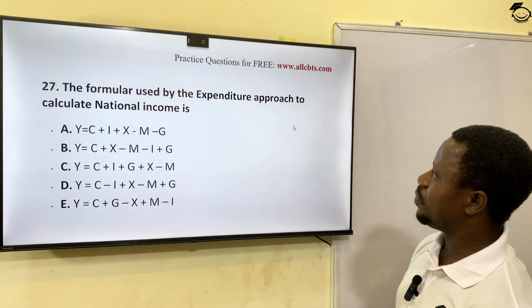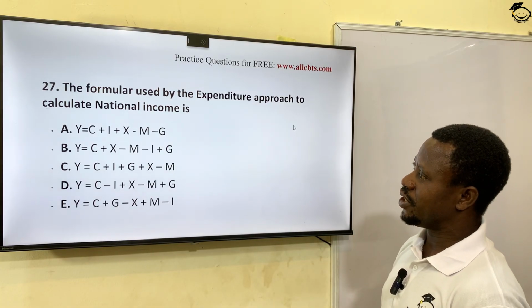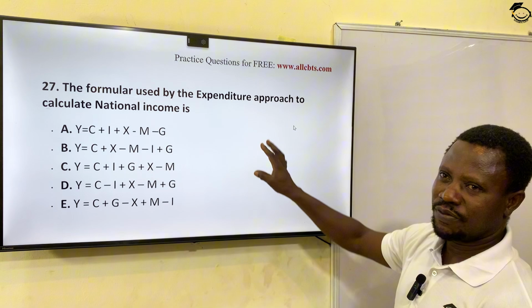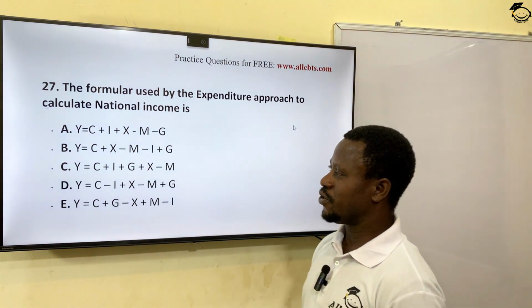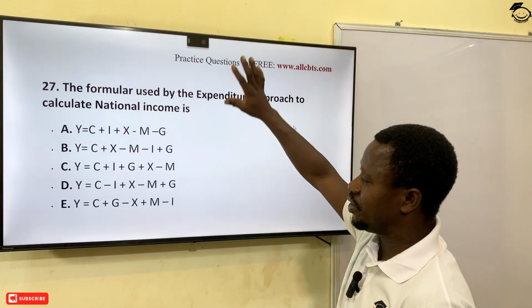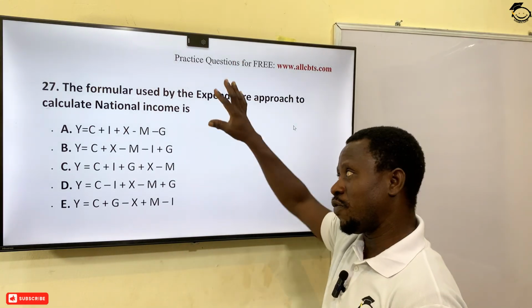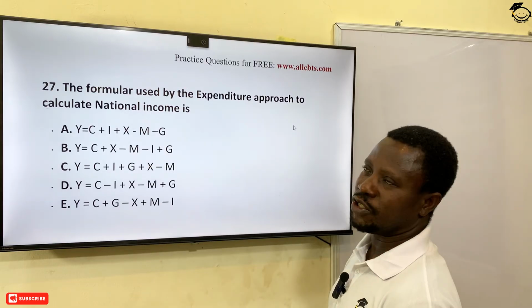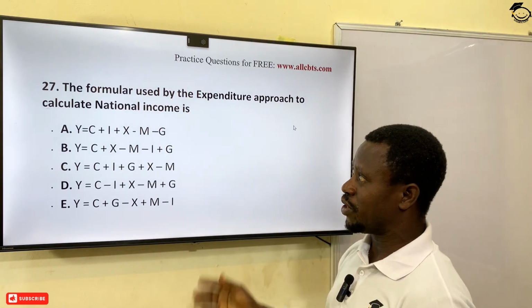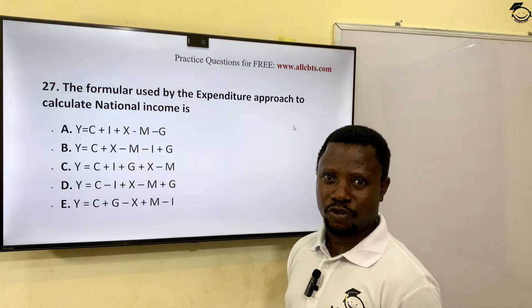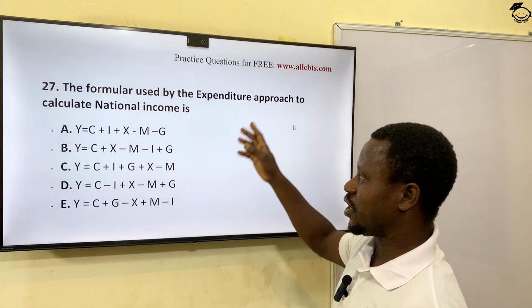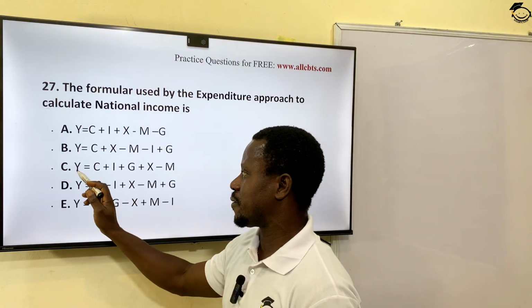The formula used by the expenditure approach to calculate national income is, we did one of these questions in one of our JAMB questions in the videos we did earlier. So please you can check up for this. In fact, it was an essay question that will solve all of them on this expenditure approach. It's the most common approach. We could also have income approach method. We could also have output approach method, okay? But this expenditure approach method is talking about this.